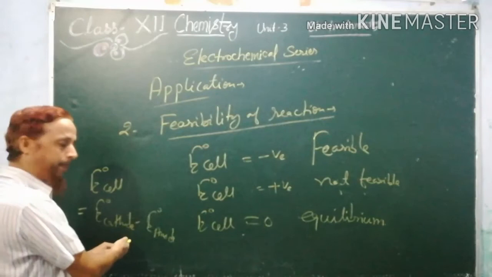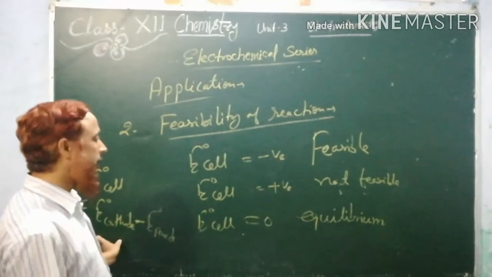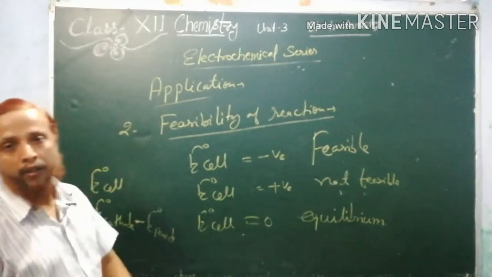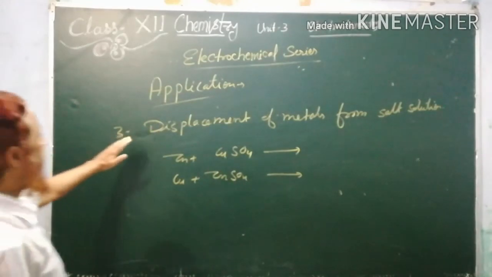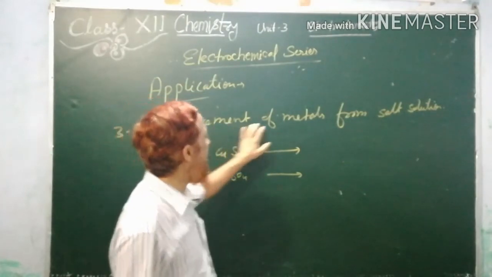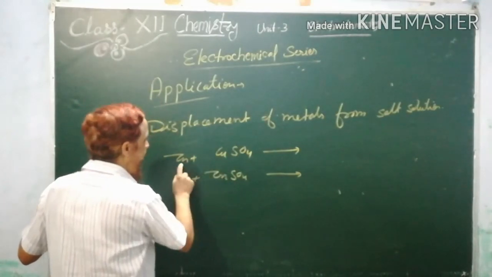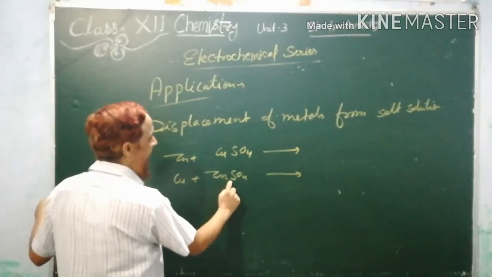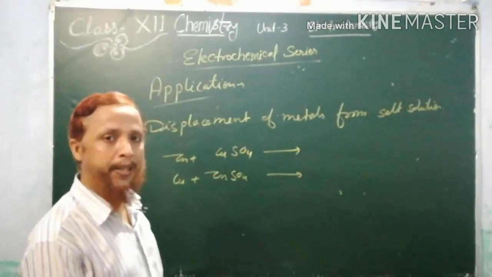If this comes negative, then the reaction will be possible, and if this comes positive, the reaction will not be feasible, and if it comes 0, then the reaction will be in equilibrium. So the next application is, with the help of the electrochemical series, we can predict displacement of metals from salt solution. For example, displacement of copper by zinc from copper sulfate solution, or displacement of zinc from zinc sulfate solution by copper, which is not possible. So here feasibility and displacement we can predict.